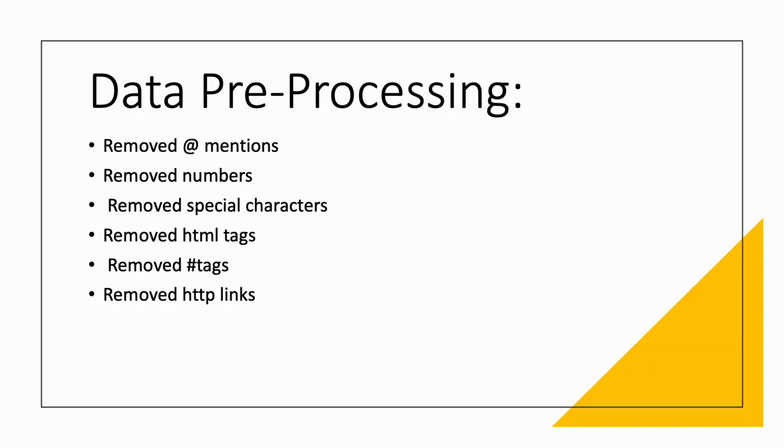Before feeding any text data into a model, it is essential to clean and pre-process the data. This involves several steps. Firstly, removing at-the-rate mentions. These are generally used in social media platforms and do not contribute to the sentiment of the text. So, I have removed those mentions in my text, and also I have removed the numbers, which do not carry any sentiment, and also the special characters, which can cause noise in the data and do not contribute to the sentiment. I have also removed the unnecessary HTML tags and the hyperlinks which are present in the data.